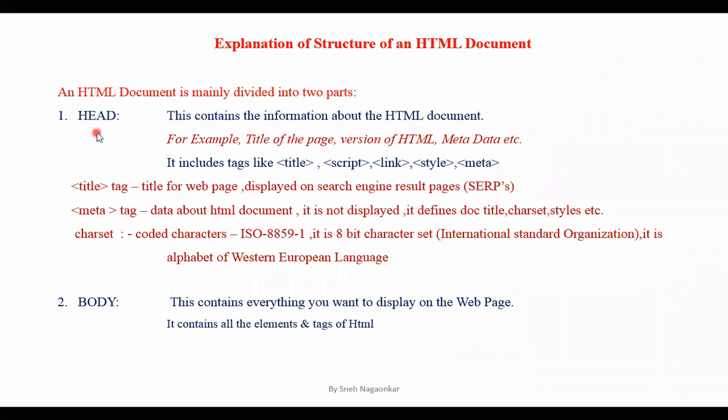Then the version of HTML. This head tag will also tell us which version of HTML is being executed by the web browser. Then metadata. We saw metadata, right? I told you why the metadata tag is used. The meta tag is used because it includes some information like what type of language you are using for designing your HTML. The default metadata which we are using is charset ISO 8859-1.